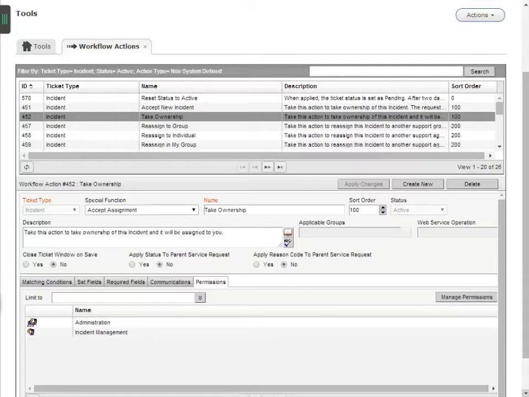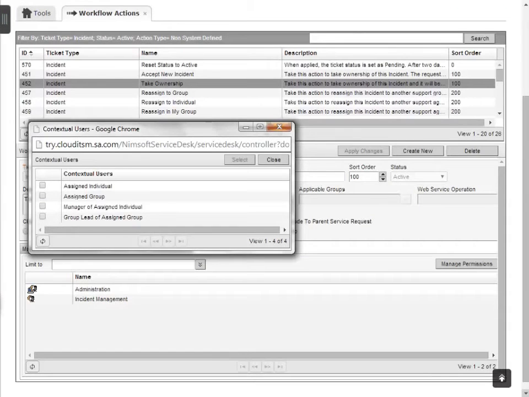When you limit permissions to contextual users, you don't specify a particular role or support group. The user or group that has permission to the workflow action is determined by the ticket. So let's take a look at the contextual users that can be assigned permissions. Click the double down arrows on the Limit to field. The contextual users related to tickets window displays.